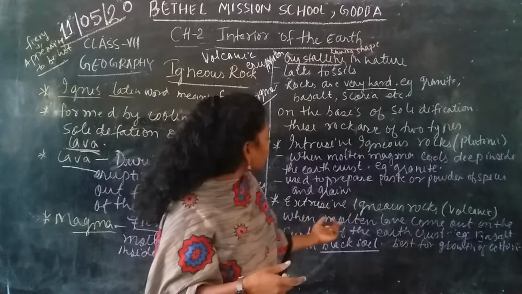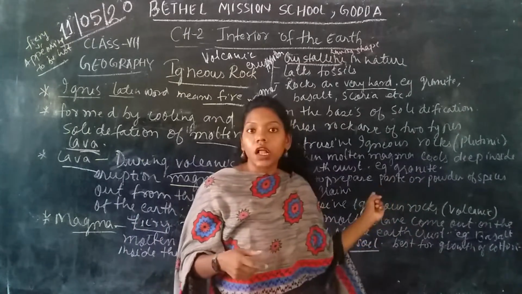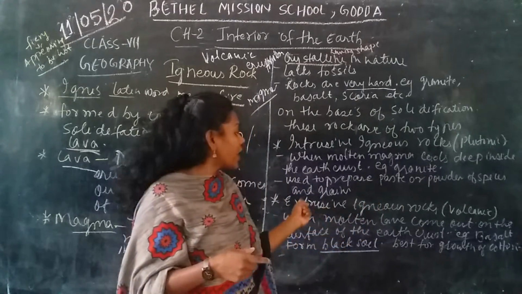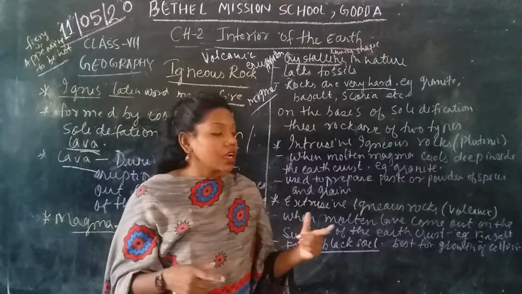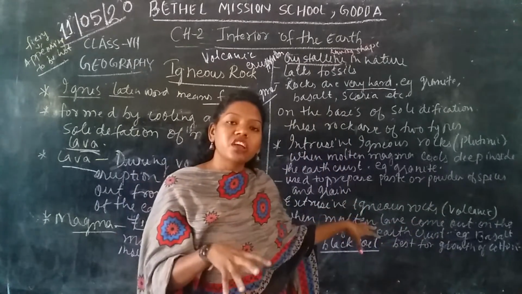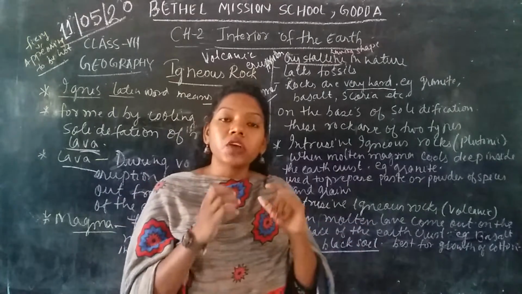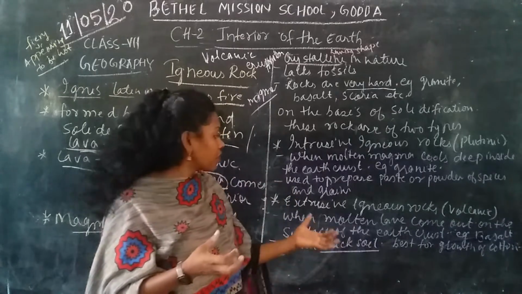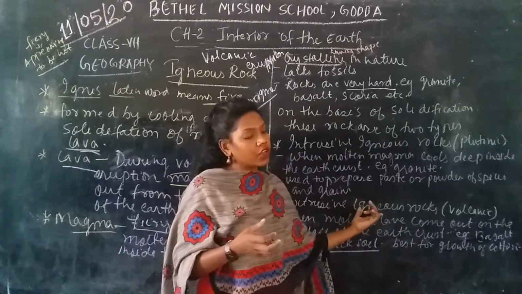So when the molten lava comes out on the surface of the earth's crust, it is called extrusive igneous rock. That is why it is volcanic rock. It is also called volcanic rocks. This magma or material which comes out on the earth's surface, cools and becomes solid, and the rocks found are called the extrusive igneous rock.